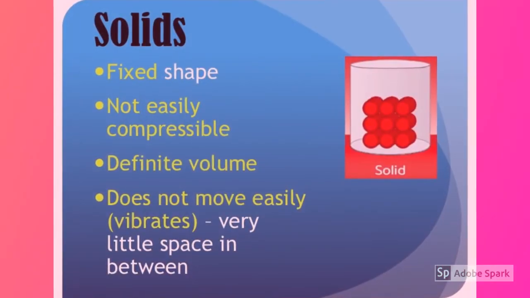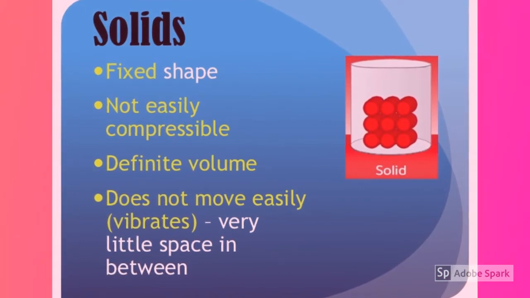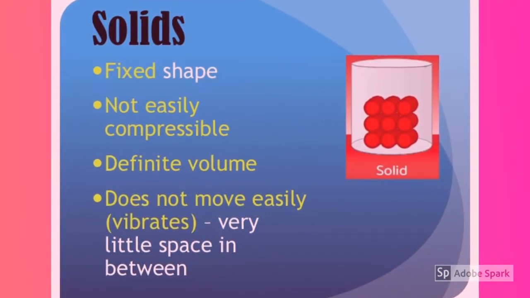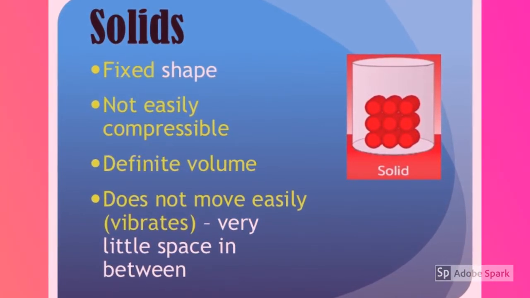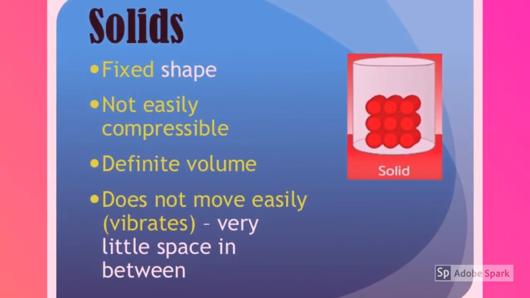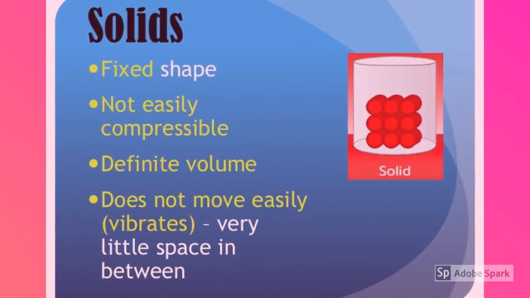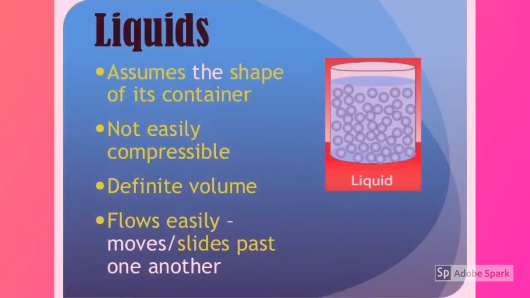All solids have a fixed shape. They are not easily compressible, they have definite volume, and they do not move easily. They vibrate because there's very little space in between the solid particles.